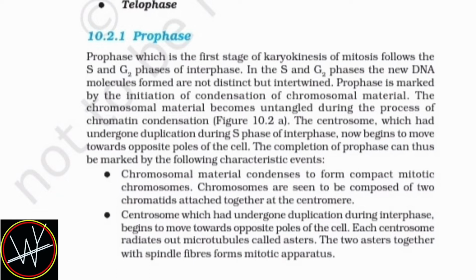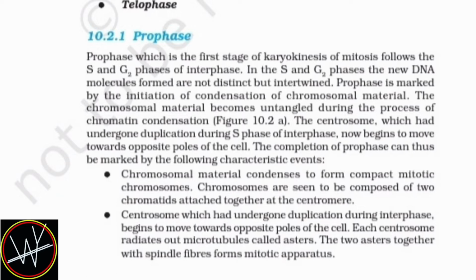The centrosome, which had undergone duplication during S phase of interphase, now begins to move towards opposite poles of the cell. The completion of prophase can thus be marked by the following characteristic events. Chromosomal material condensed to form compact mitotic chromosomes. Chromosomes are seen to be composed of 2 chromatids attached together at the centromere.